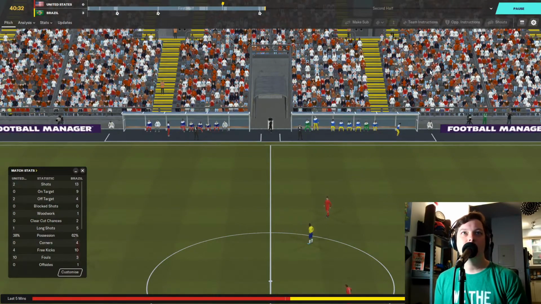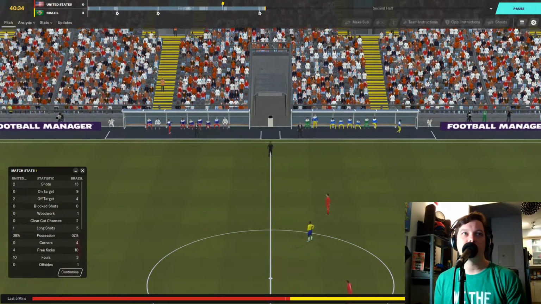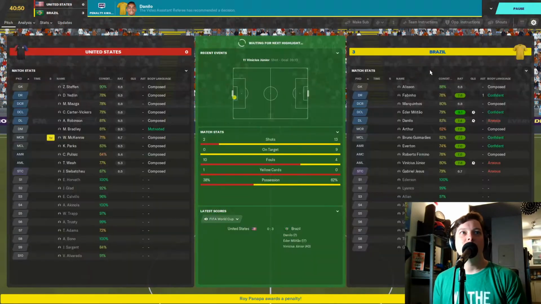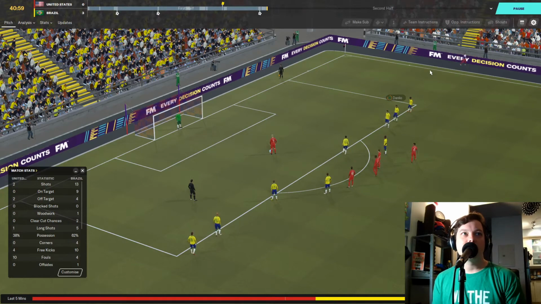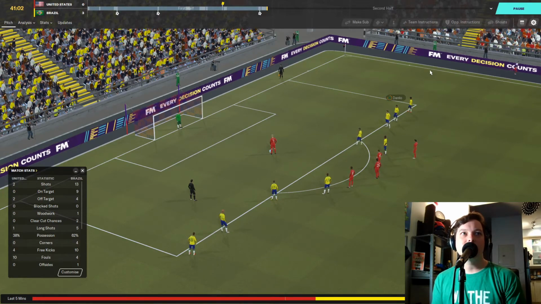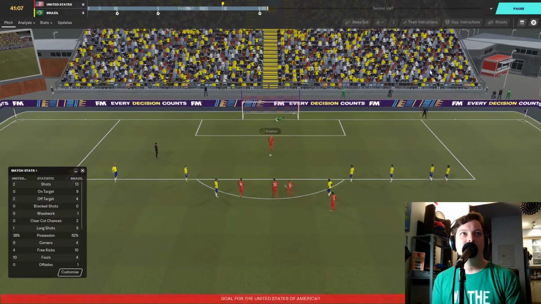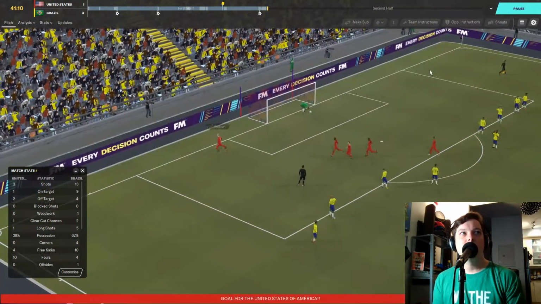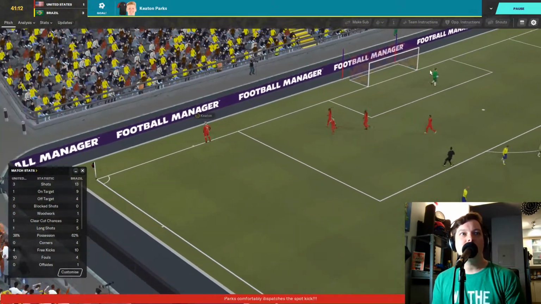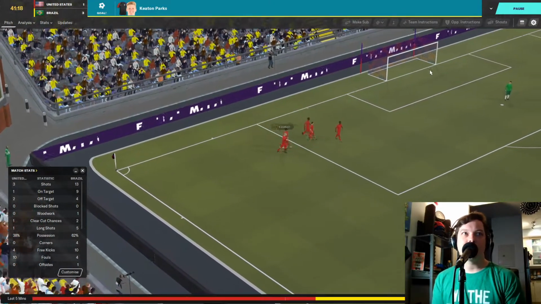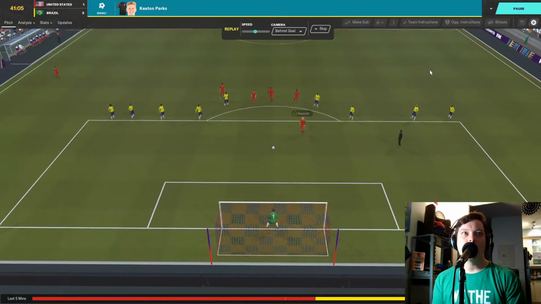Is Danilo the culprit in this? The decision is penalty. The U.S. have a lifeline now. Can they put themselves back into this game with a goal? Stepping up is Keaton. He finishes, 3-1 on 41 minutes. The U.S. have a lifeline here. Celebrates in front of the Brazilian fans, and we go again.